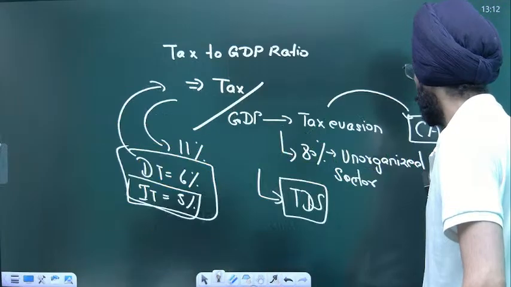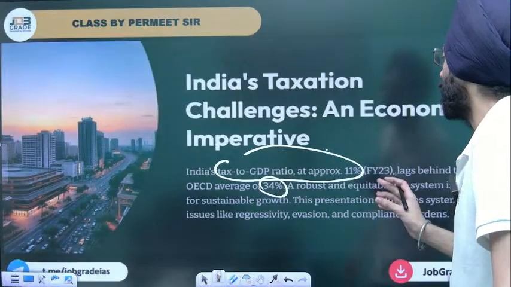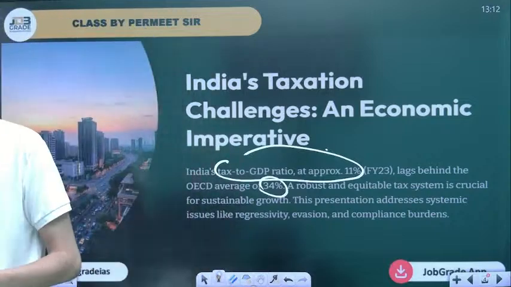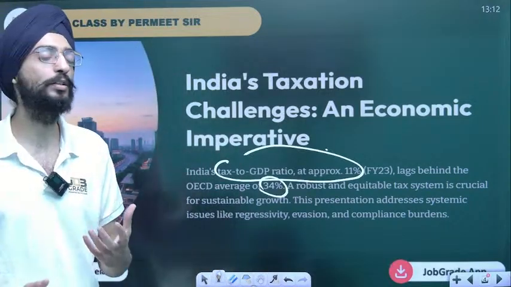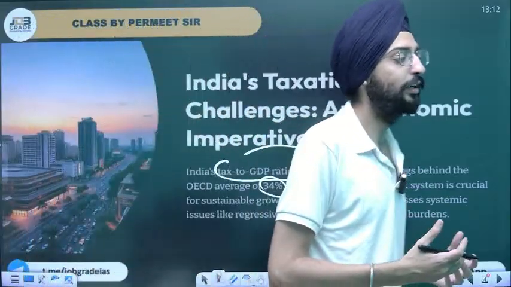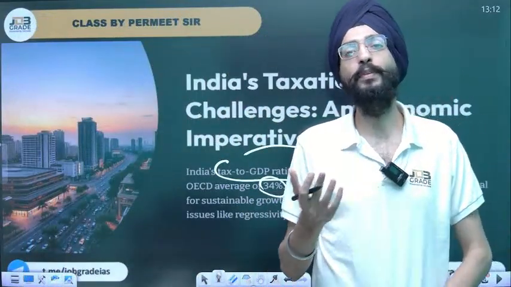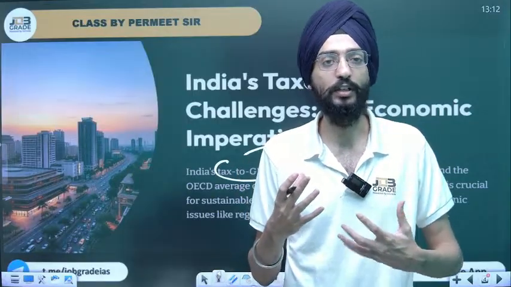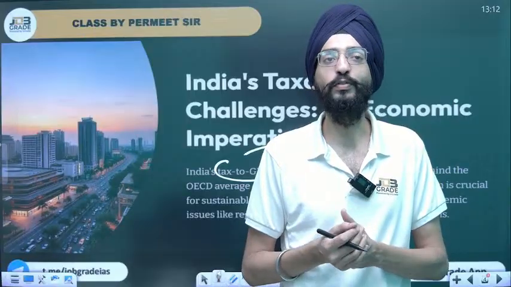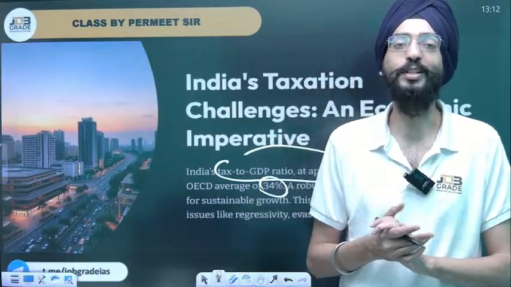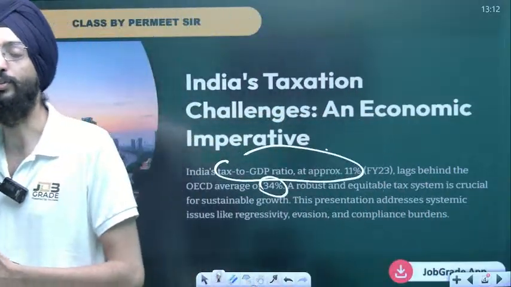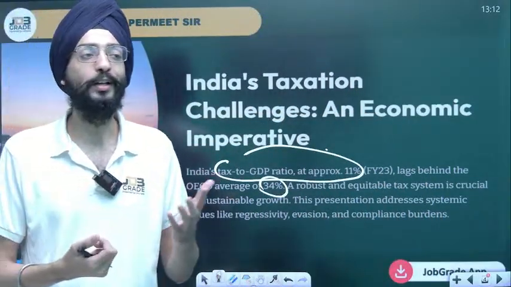So when I come to the tax to GDP ratio, it's 11% in this economy as compared to the OECD nations where it is 34%. You can see why there has been less taxation. A lot of people criticize Sitharaman for imposing GST on everything. Even there was an out and out backlash over the GST imposition on caramel popcorn.